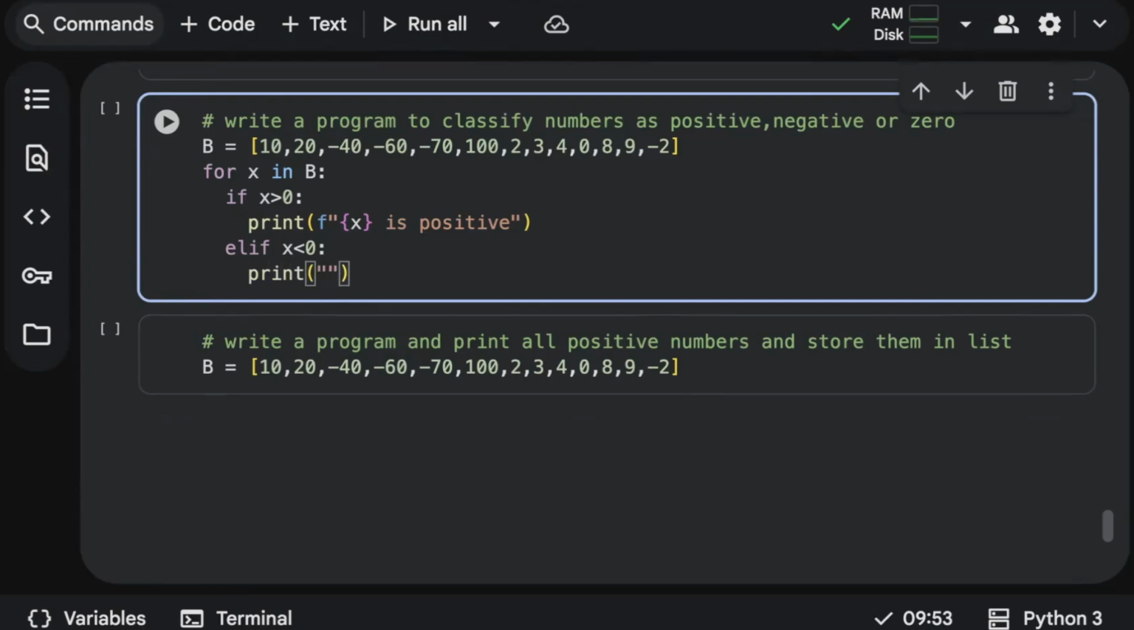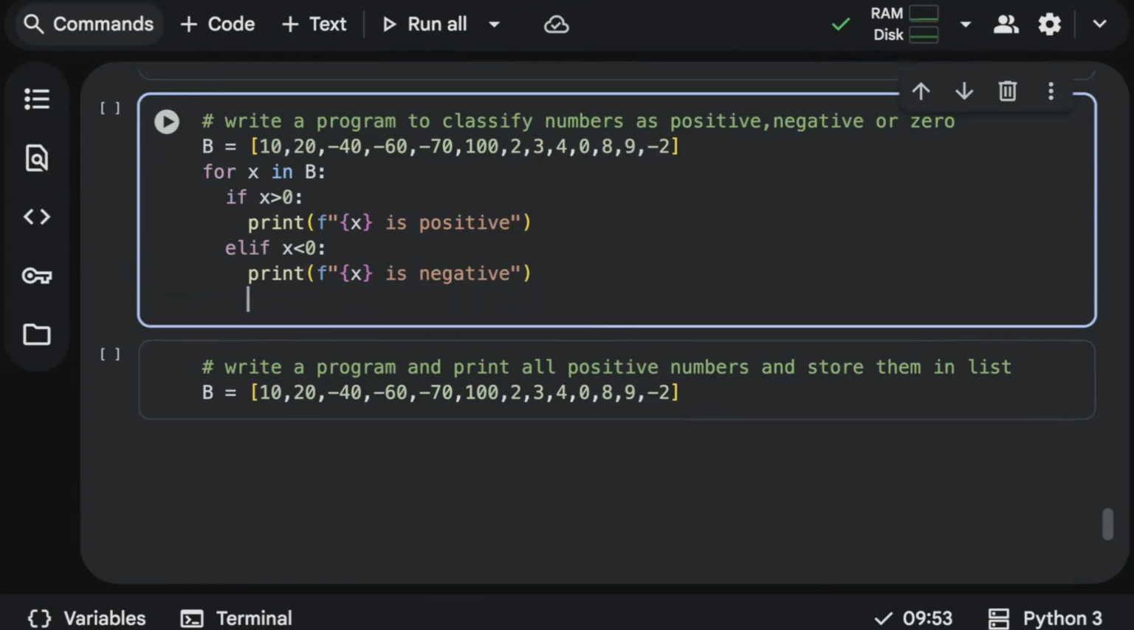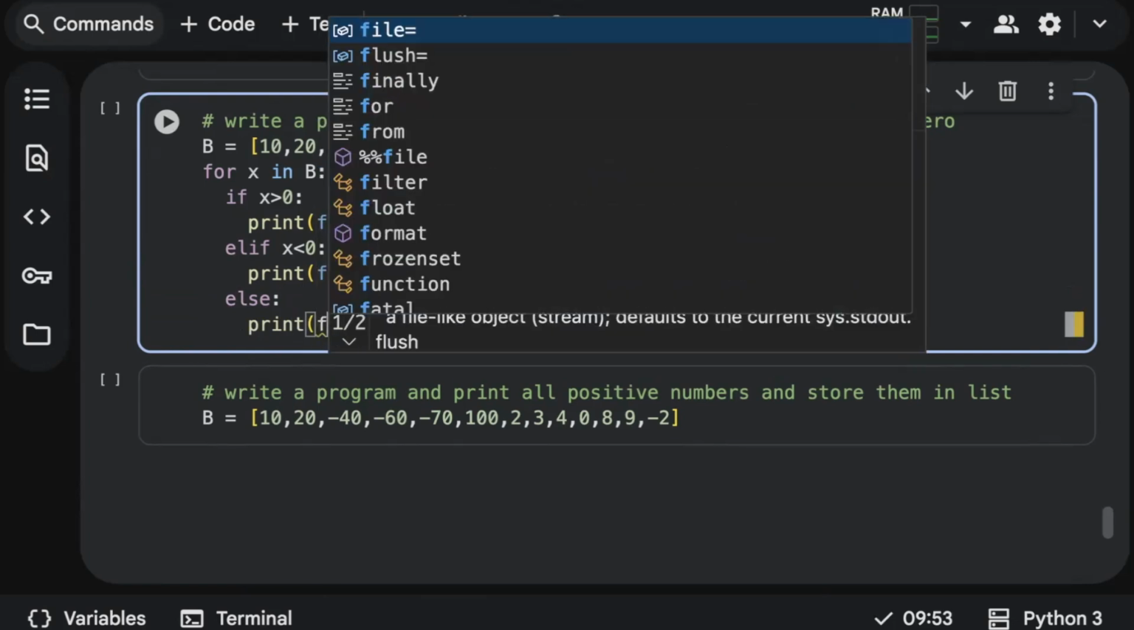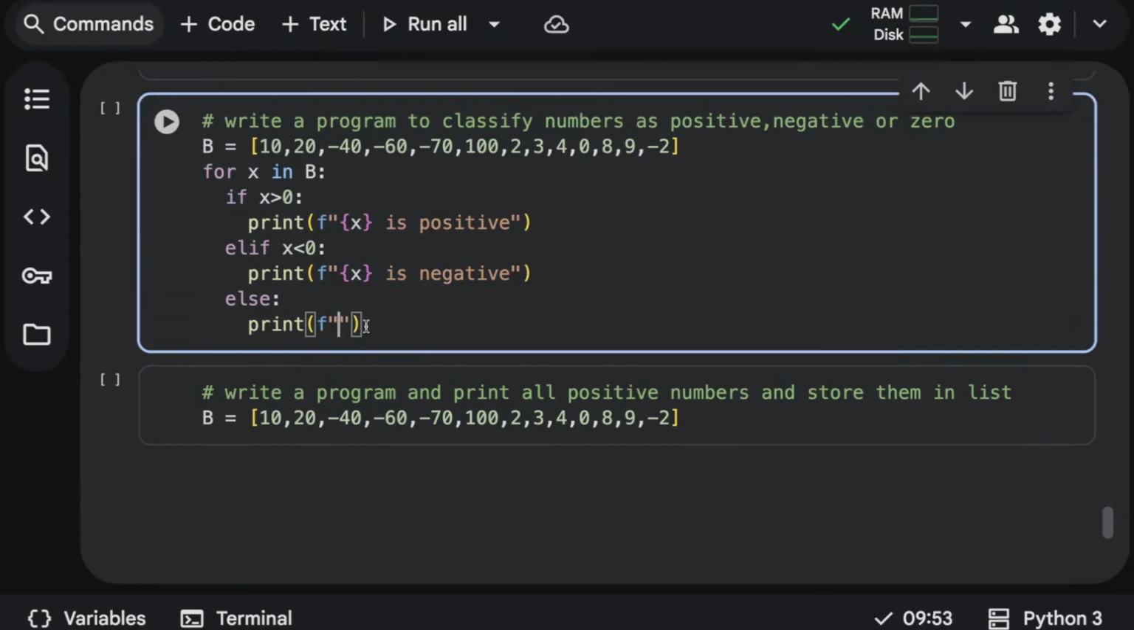You know why I'm using elif? Because 3 conditions are there. So I'll just use format. I'll say x is negative. Then finally, in the else condition, it has to print x is 0.